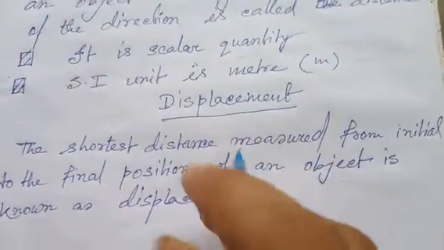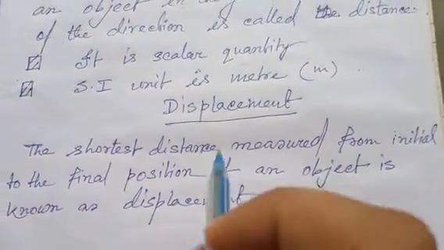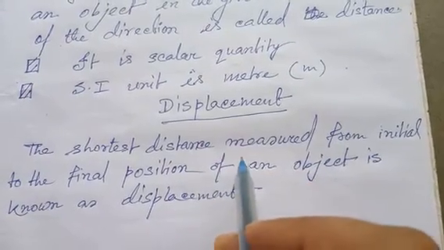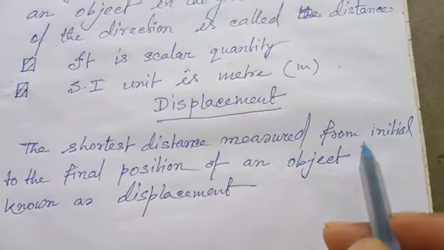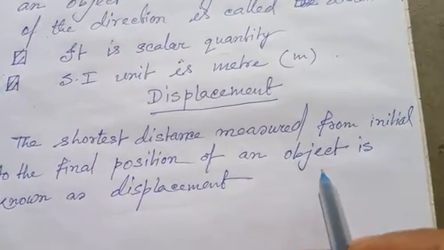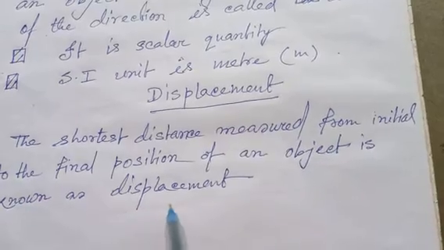Now we discuss displacement. The shortest distance measured from the initial to the final position of an object is known as displacement.